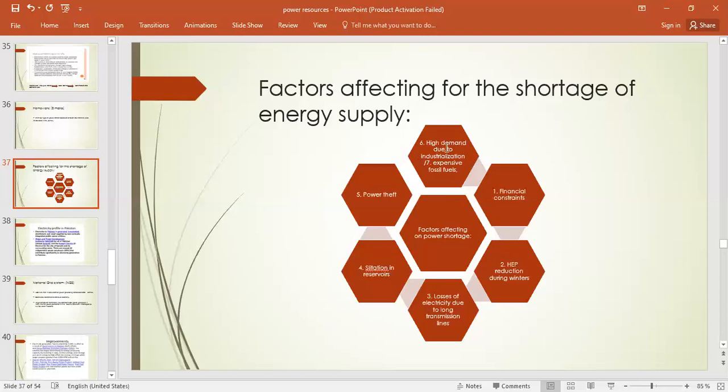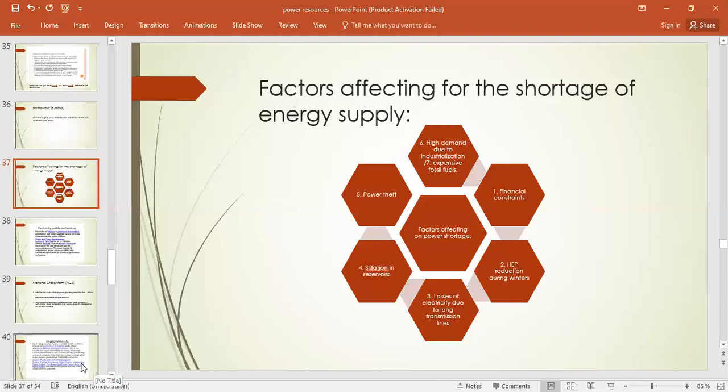The supply is not enough to meet the need of industry, of cities, and of rural areas where the agricultural sector is also there, right? So these are all the factors responsible for the shortage of energy supply in Pakistan.